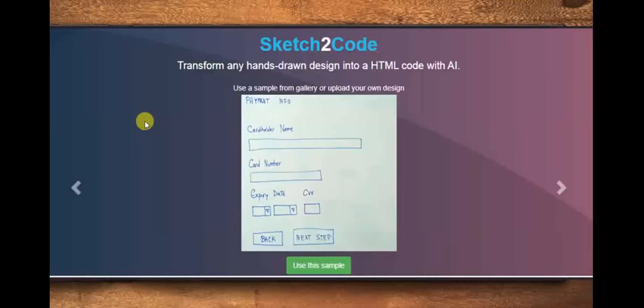While designing any website, the creative design process begins with collaboration on a whiteboard, where designers share their ideas. Once the design is final, it is converted into HTML code. But this process takes time manually. So Microsoft AI has developed the application Sketch to Code, which converts a hand-drawn design into HTML code. So let us start with Sketch to Code.